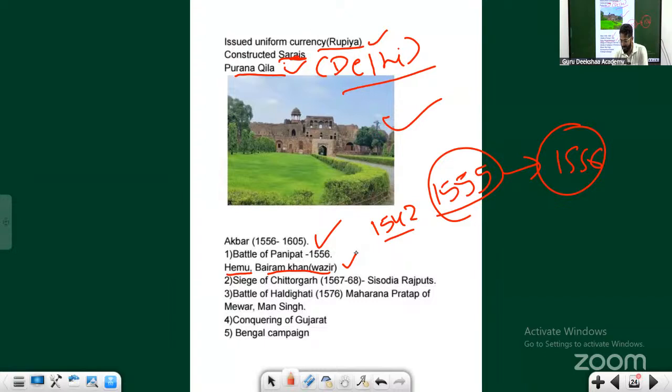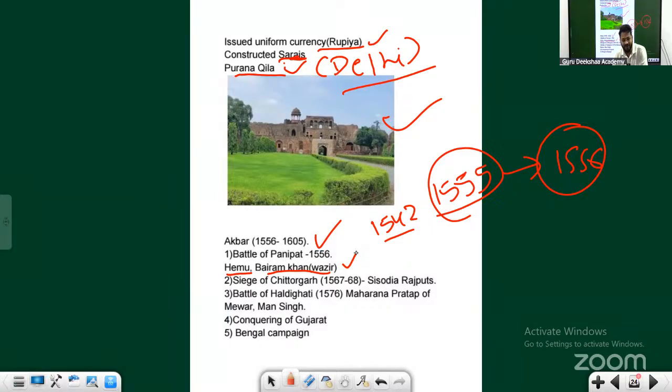Okay, so as a twist of fortunes, good fortunes for Akbar and bad fortunes for Hemu. What happened was, when Hemu, the Wazir of the Suri dynasty, was almost on the verge of winning the second battle of Panipat, one arrow came and hit Hemu's eye. Hemu got blinded, and he died.